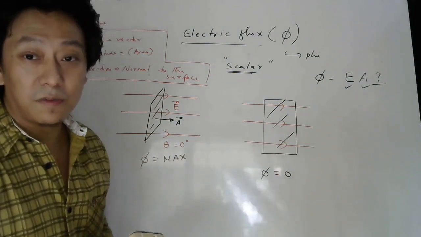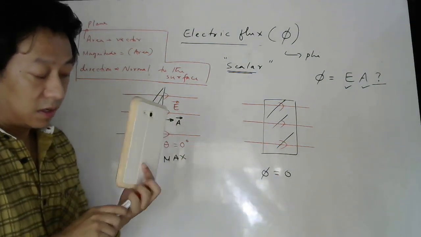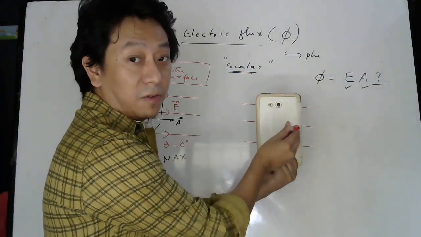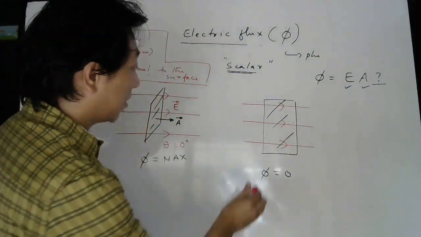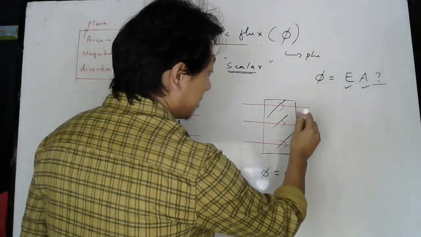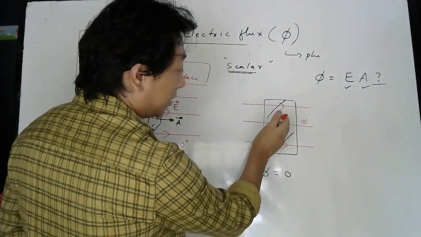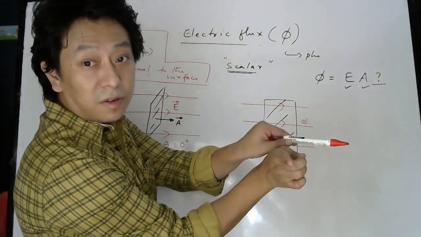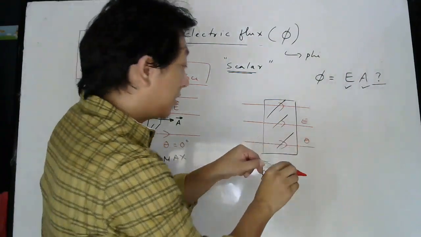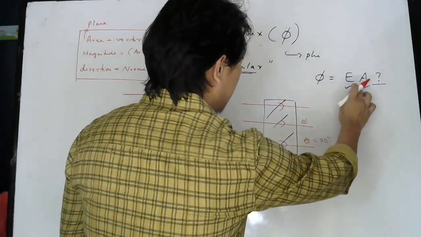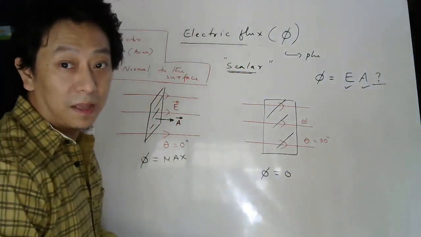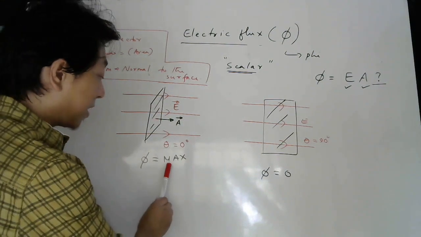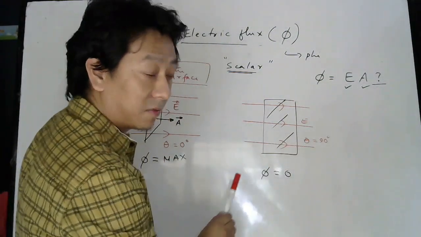Now, in this case, where is the area vector? When the area was like this, this was your area vector. When you keep the surface like this, the area vector will be out. Electric field is on the board. Area vector is perpendicular to the board. So what will be the angle between this arrow and this arrow? 90 degree, right? So the angle between E and A in this diagram is 90 degree. And what is the flux? Already I told you, when the angle is 0 degree, flux is maximum. When the angle is 90 degree, flux is 0.